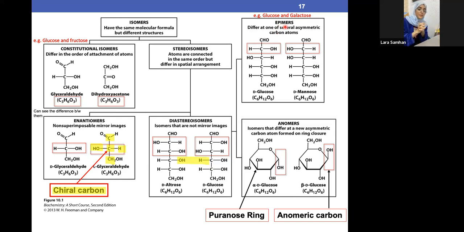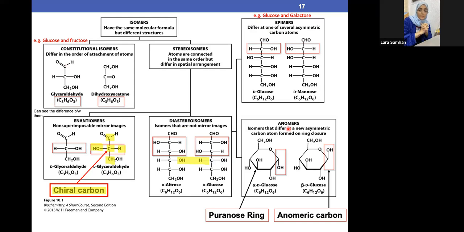Is it clear? That's it then. I'll do a very quick review because this is the most important slide in this whole lecture, and usually questions come from it. Mostly in previous batches, they usually got questions from this slide. For example, they give you two structures and ask whether it is a constitutional isomer or a diastereomer. Because of that, I focus mostly on this slide.